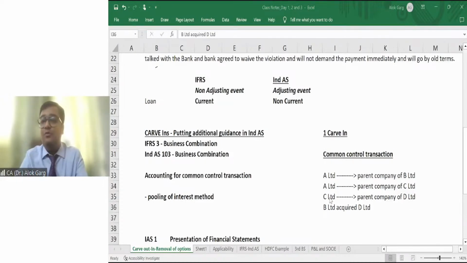Tanisha, I haven't understood your query. Rajiv is asking, in case of the carve out, like long-term loan covenants, what will happen next year for IFRS? Next year, in IFRS, they will show it as a non-current liability only because still 3 years and 7 months has to go, right? Tanisha, I haven't understood your query. I hope it is clear.